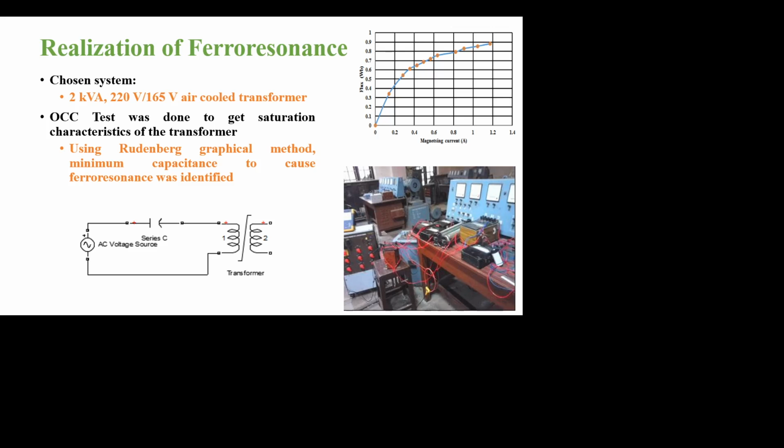This is the first time I have realized ferroresonance in my lab transformer. A transformer rated at 2 kVA, 220 volt/160 volt is chosen and its parameters are obtained using the normal OC/SC test. So this is the ferroresonance test setup. Here the transformer is supplied in steps of 10 volt through the series capacitor. The value of series capacitance is identified using Rudenberg's graphical method. The ferroresonance inception is checked by applying the voltage in steps from 0 volt to 220 volt and again reversing, like reducing the supply from 220 volt to 0 volt.